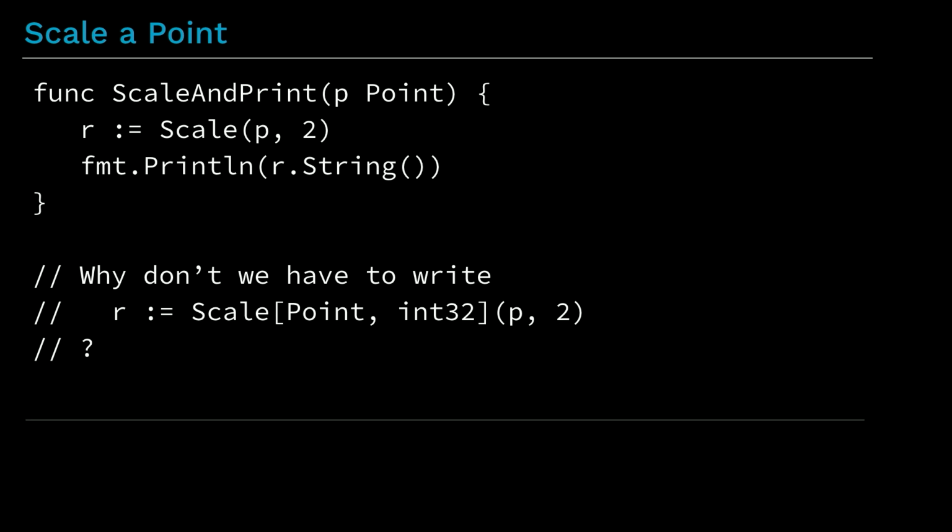But it's fair to ask, and here we're going to get into the inference part of the talk, why is it OK to write the call to scale without passing explicit type arguments, as shown in the comment there? The new scale function has two type parameters, S and E. In a call to scale where we don't specify any type arguments, function argument type inference that Robert described lets the compiler infer that the type argument for S is Point, as Robert showed us. But the function also has a type parameter E, and we need to have a type argument for that type parameter. The process by which the compiler can infer that the type argument for E is the element type of the slice is what we call constraint type inference.